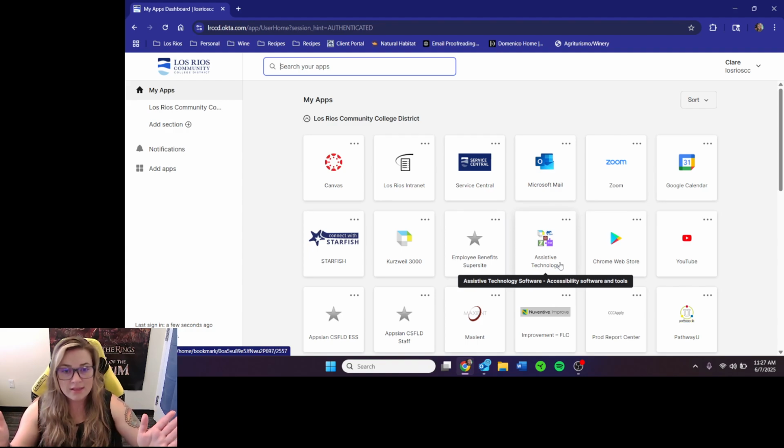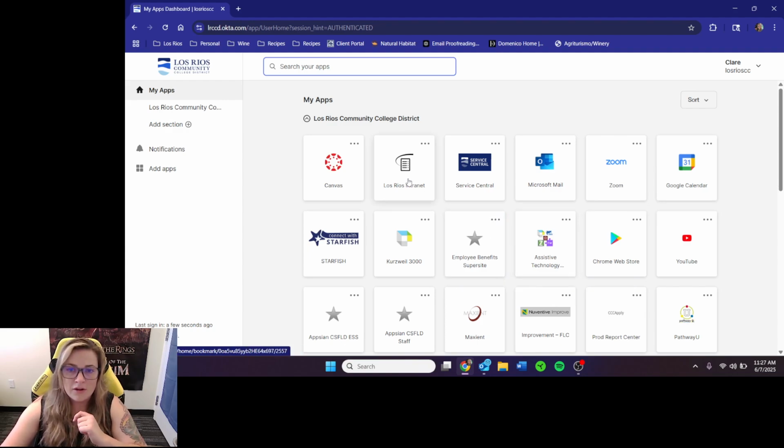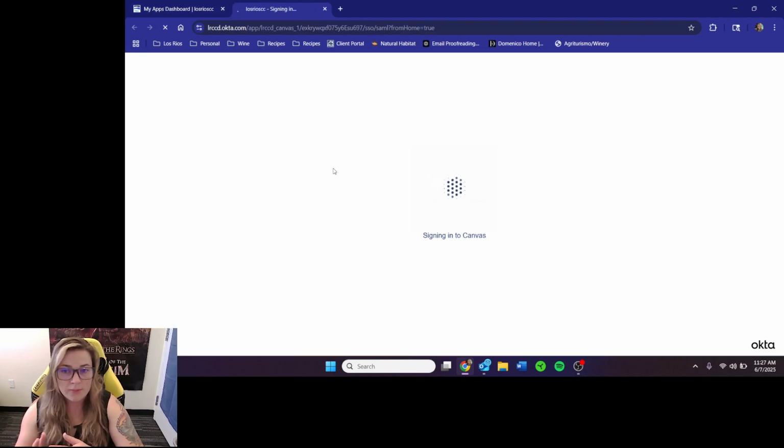So this is the dashboard. This is where we see all of the apps for the different things that we utilize. Mine might look a little bit different than yours because I'm a teacher, so I have a little bit access to different things than you do, right? The big thing that you're going to want to know is this right here. So this little sunburst icon, this is Canvas. This will be the website that we use to access all of your courses.